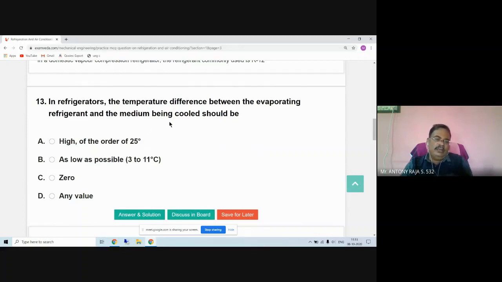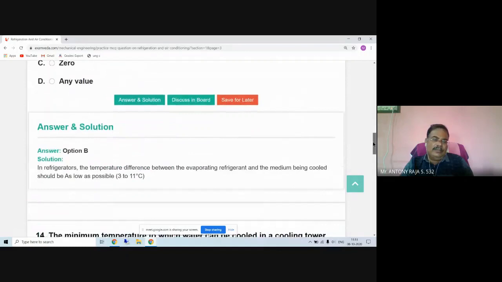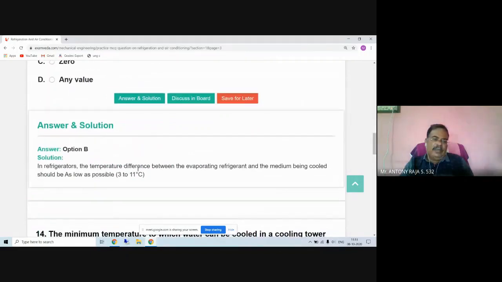It may be air or it may be water. As low as possible, 3 to 11 degree centigrade. So in refrigerator, the temperature difference between the evaporating refrigerant and the medium being cooled should be as low as possible, 3 to 11 degree centigrade. Okay. Cooling medium.